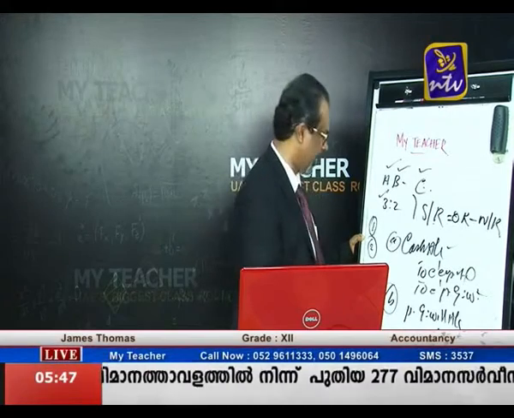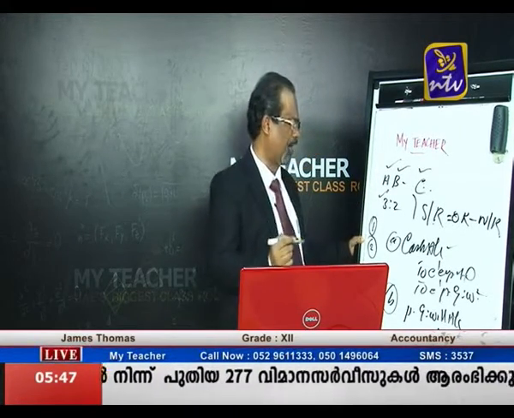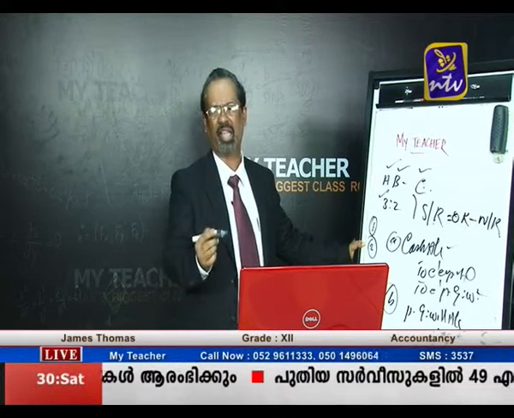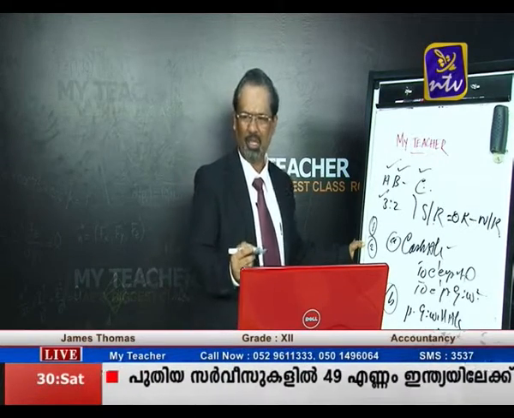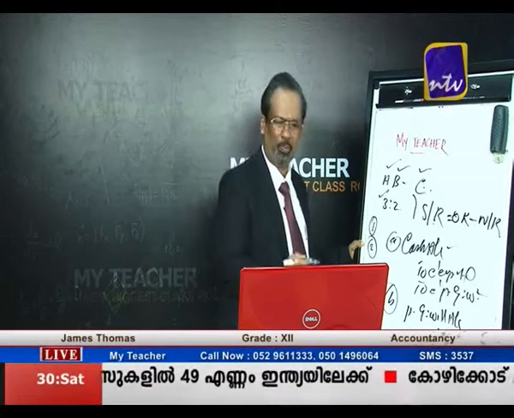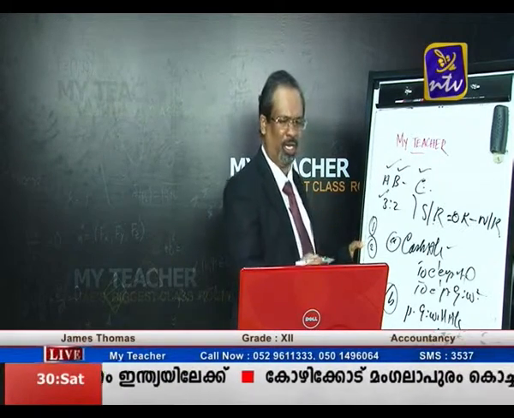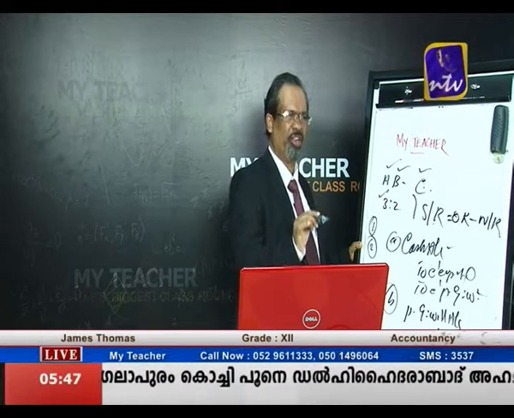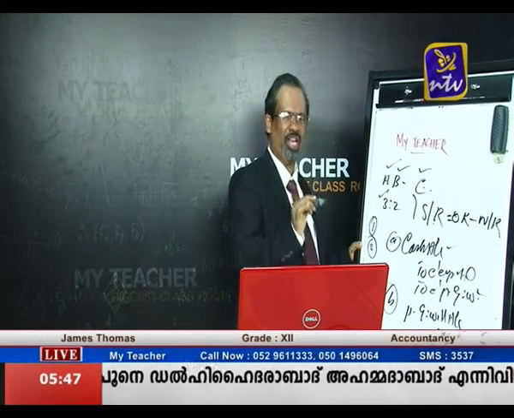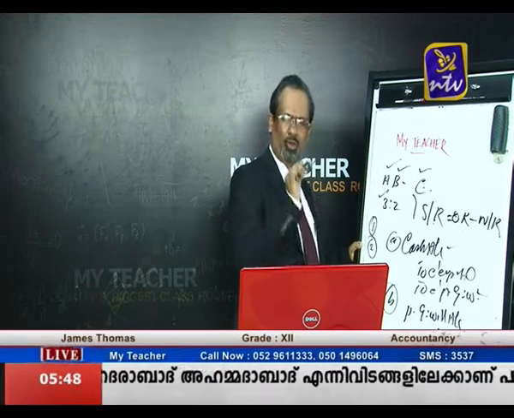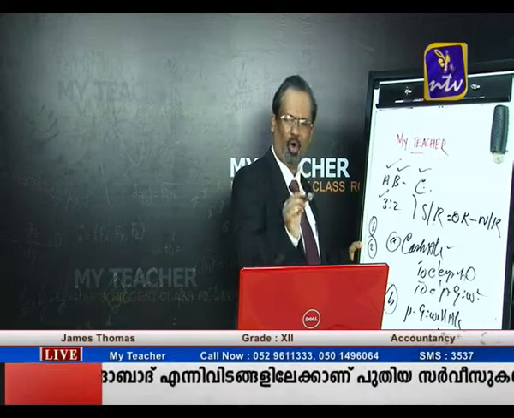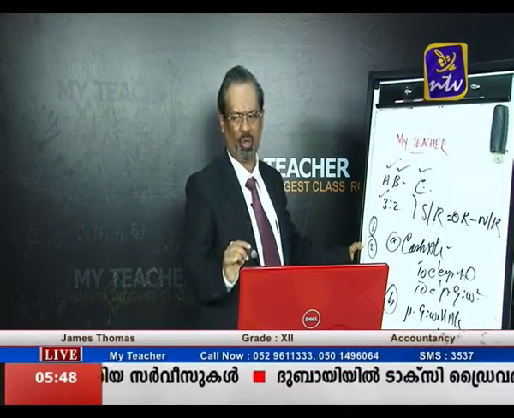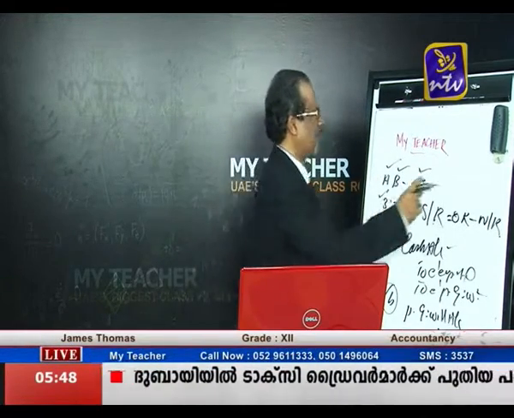So our entry is the premium for goodwill account debit to A's capital account, debit to B's capital account, being the premium brought by the new partner is distributed to the old partners under the sacrifice ratio. So that is very important. Which ratio are we dividing that goodwill amount in? That goodwill amount is divided among the old partners' capital accounts according to the sacrifice ratio. So now the second case is also over.